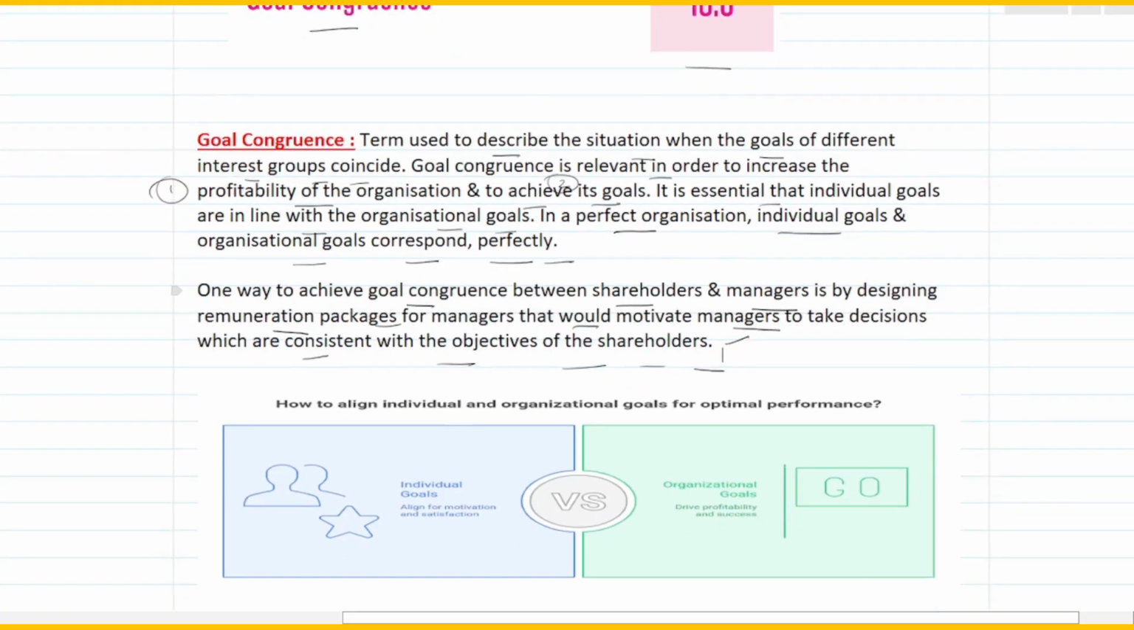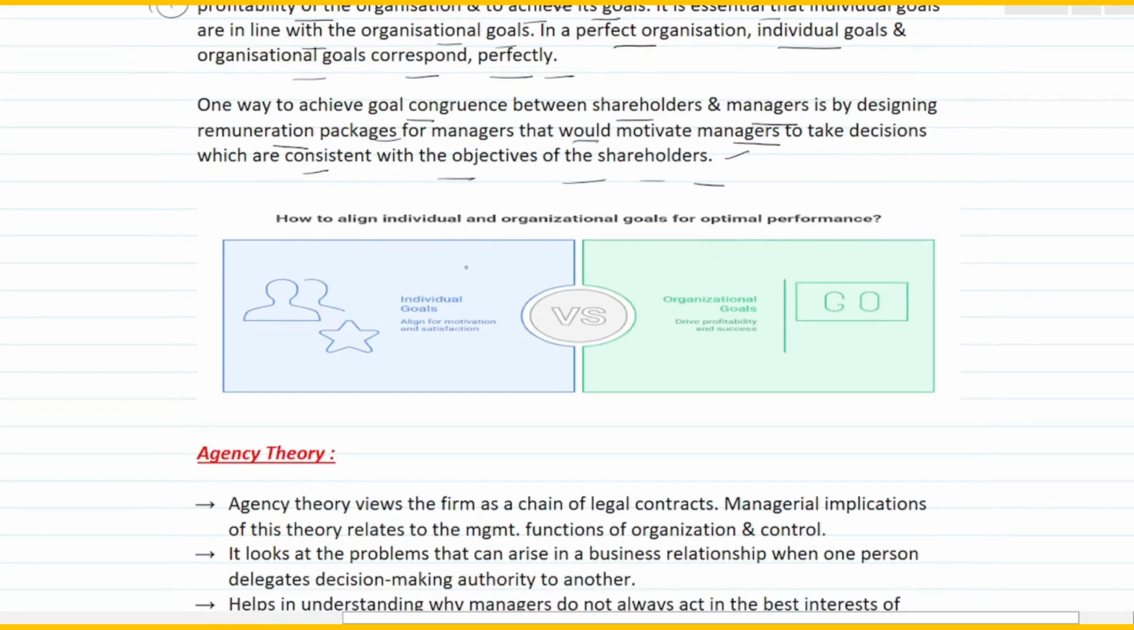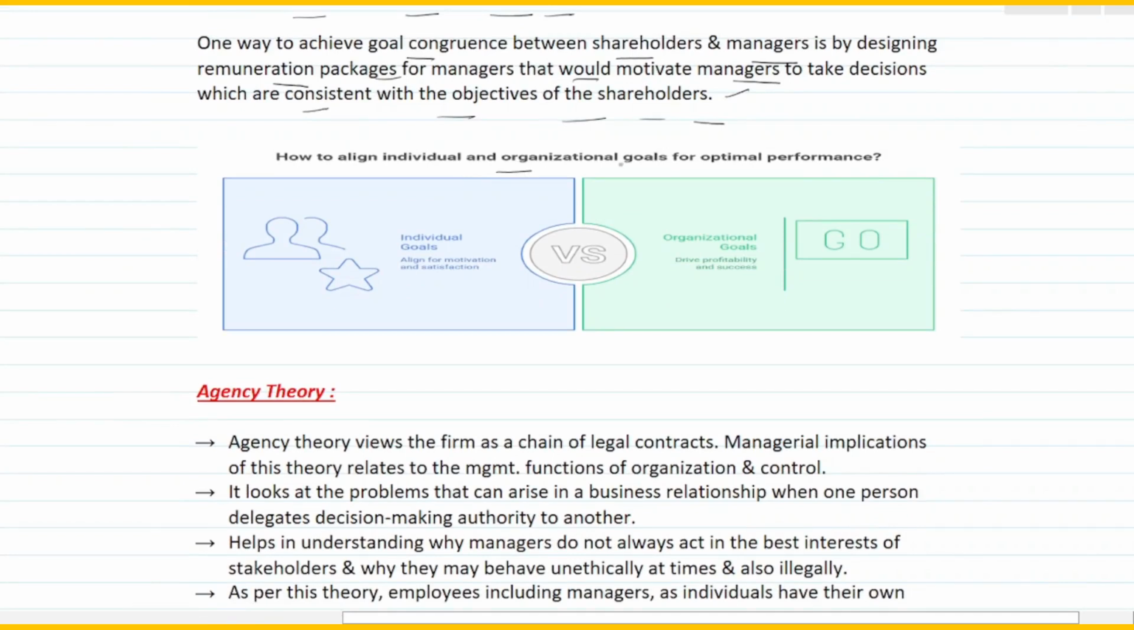If you look at this diagram, you will understand it better: how to align individual and organizational goals for optimal performance. The individual goals, that is alignment for motivation and satisfaction, go hand in hand with organizational goals, which talk about profitability and success. Success here refers to the attainment of the organizational goals. So this is the basic idea of goal congruence.